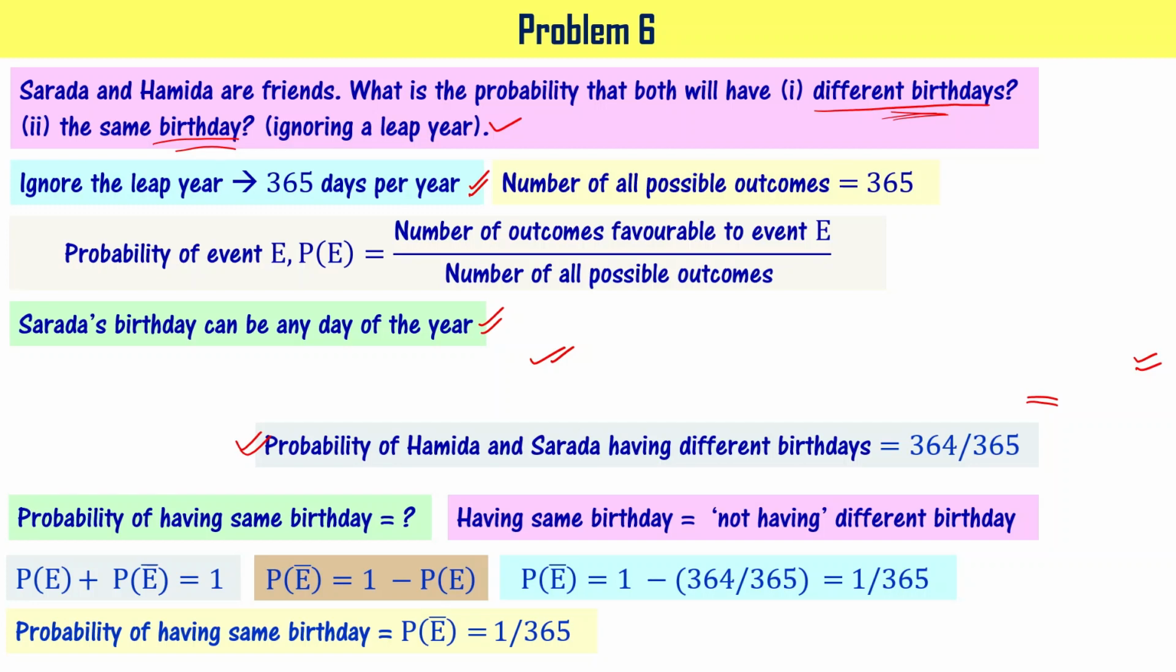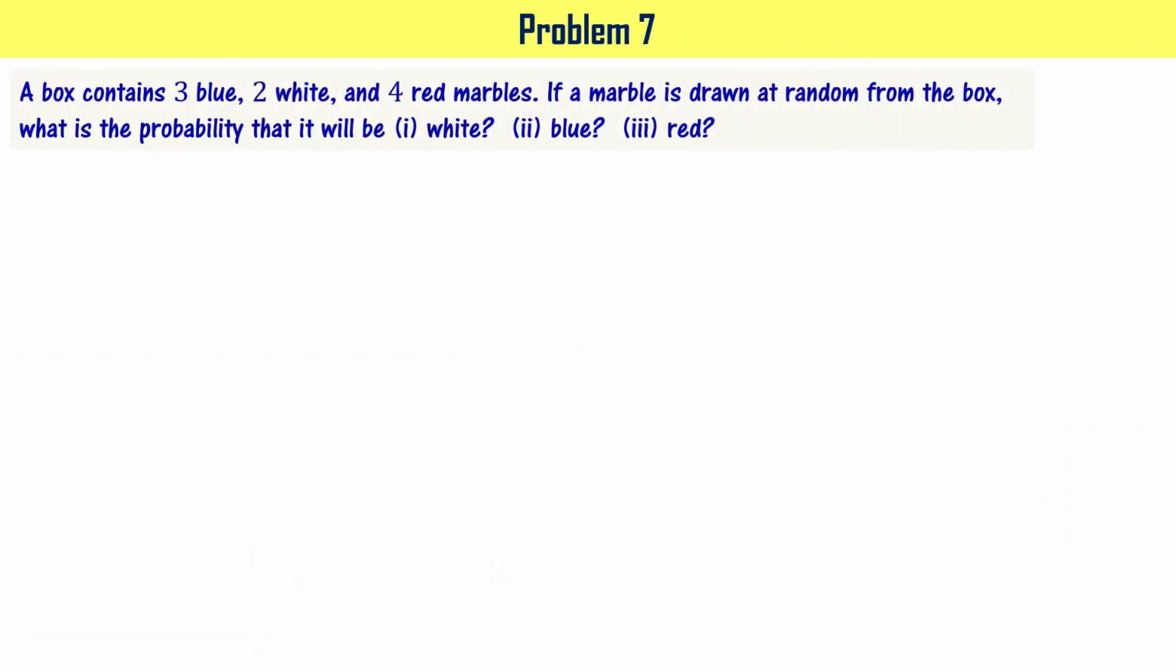Let's take a look at next problem. A box contains 3 blue, 2 white, and 4 red marbles. If a marble is drawn at random from the box, what is the probability that it will be white, it will be blue, will be red?